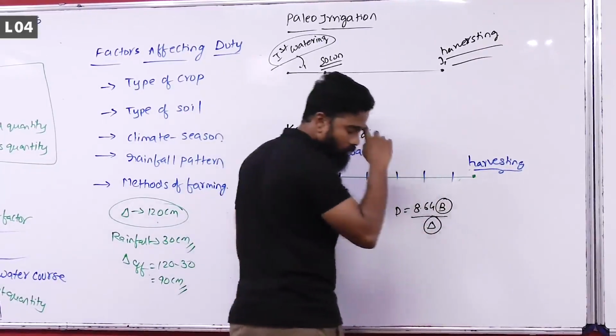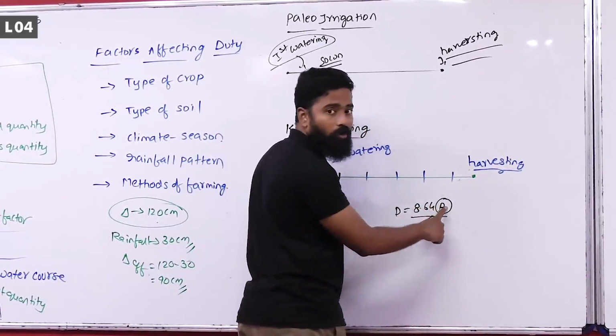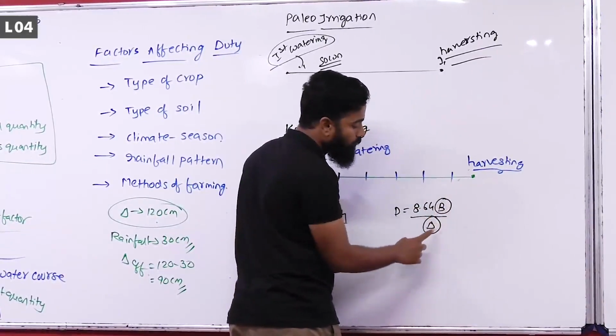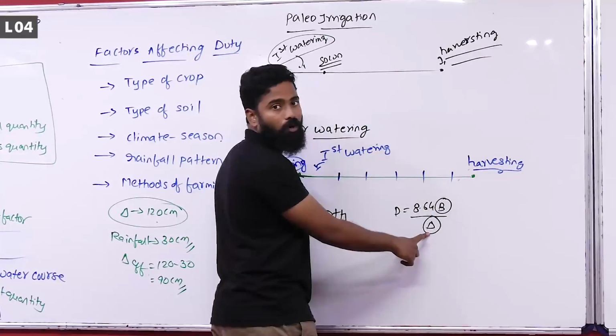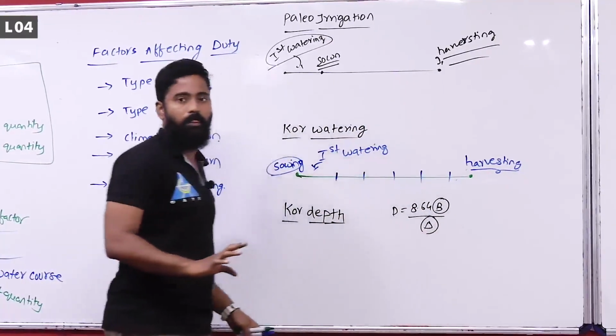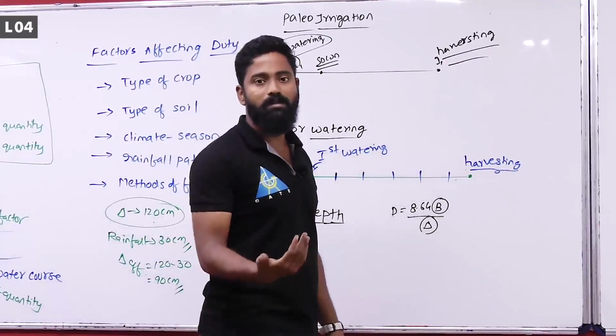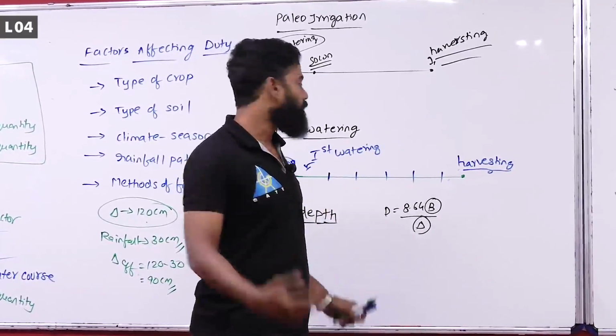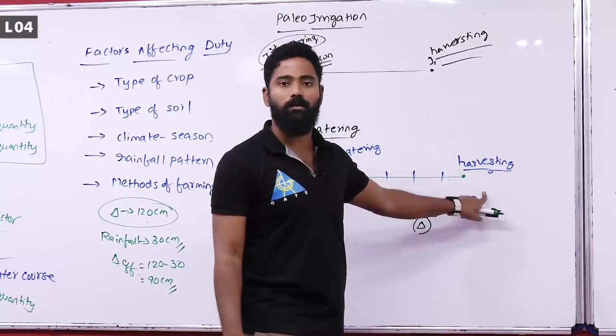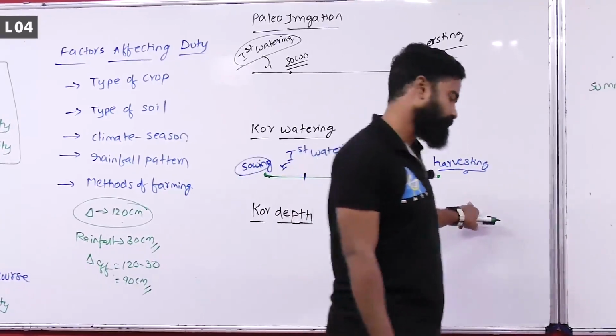Sometimes instead of base period you can take core period, and core depth in place of delta. The formula is the same, but only the idea is different. It is only the first watering, whereas base period is the time period from sowing to harvesting. That is the meaning of it.